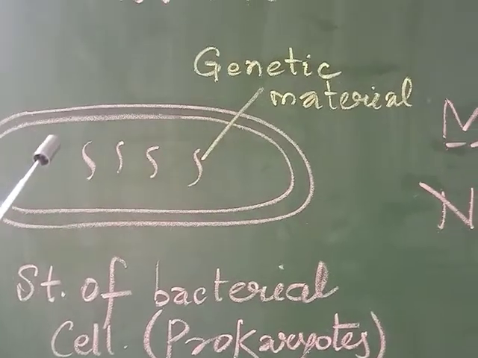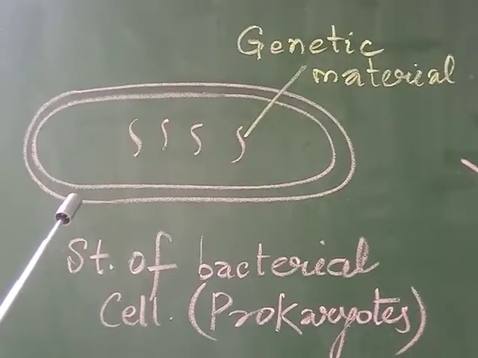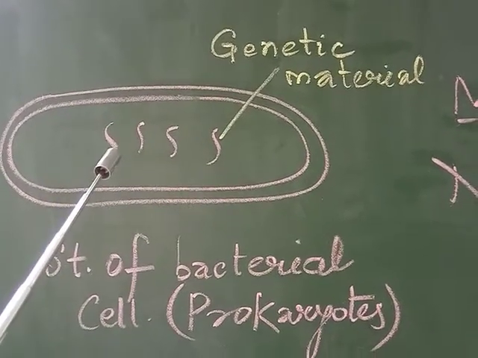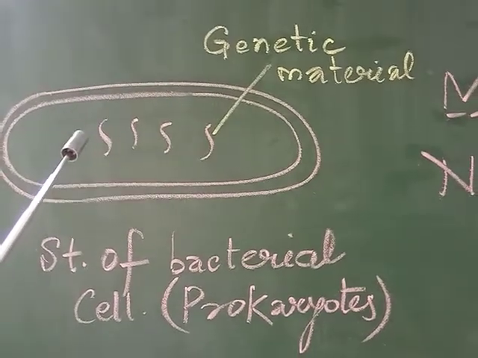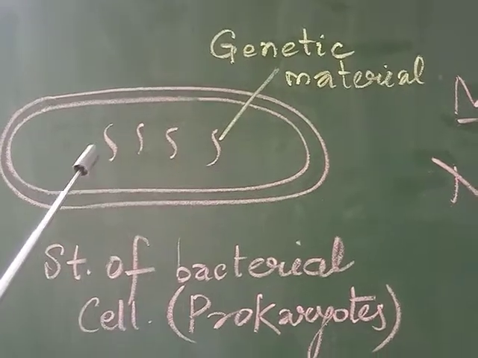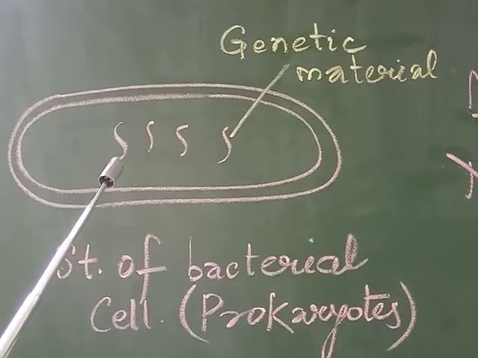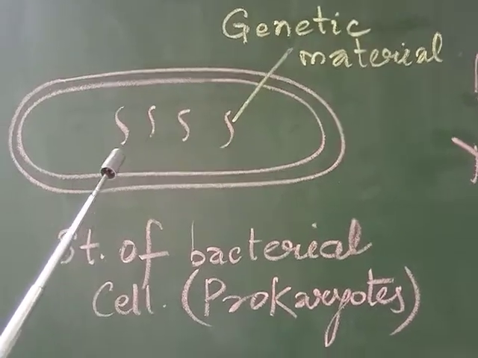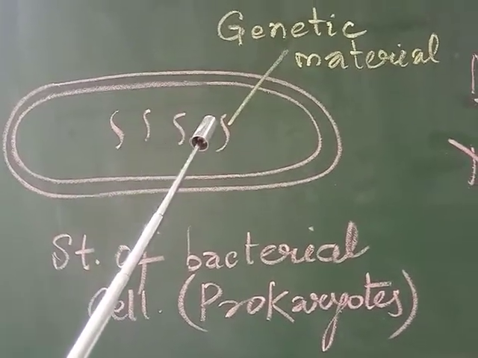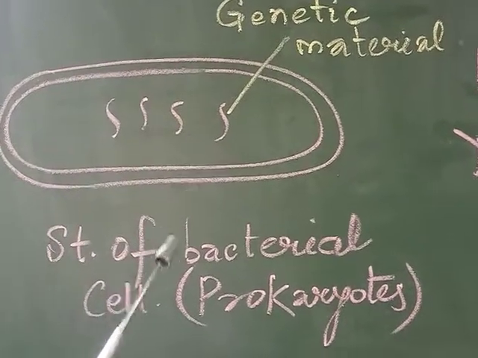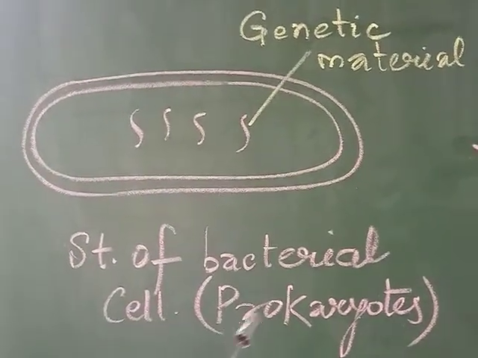We have discussed the structure of the bacterial cell. There we learned that the bacterial cell does not have any true nucleus. The nucleus, which is the control room of the cell within which the genetic material is present, is not so in the case of the bacterial cell, which is a prokaryote.